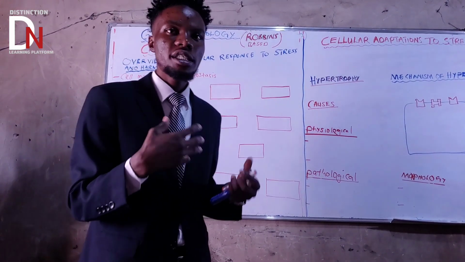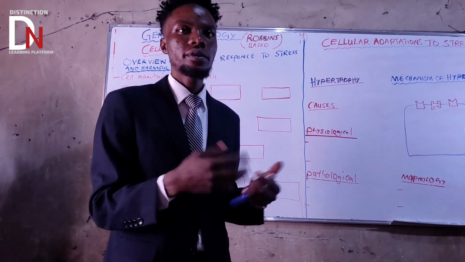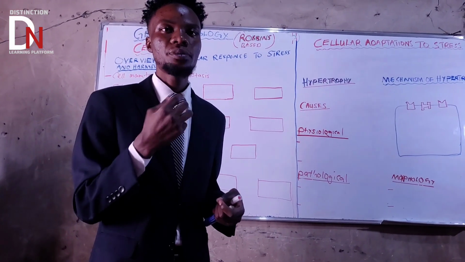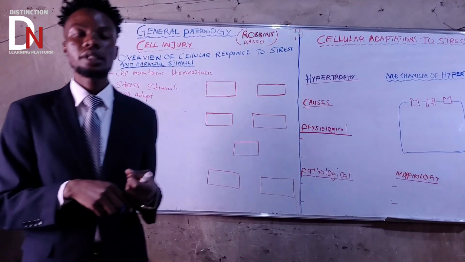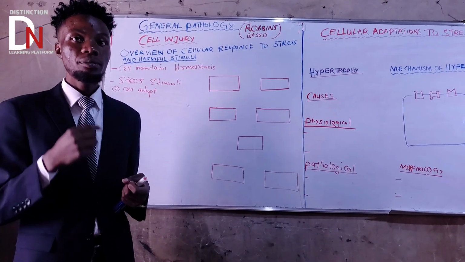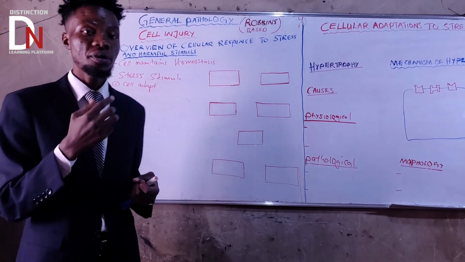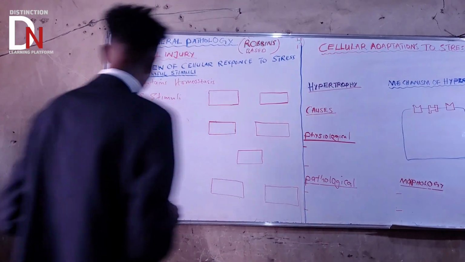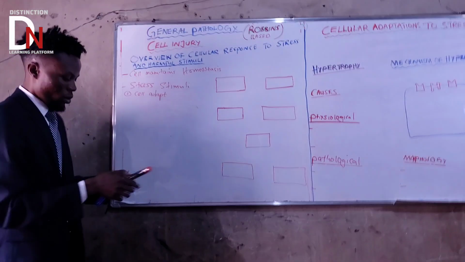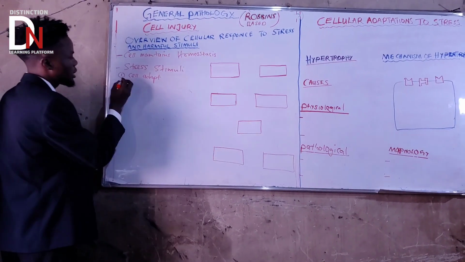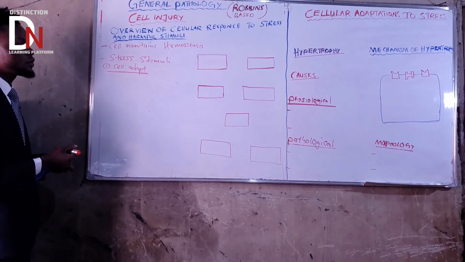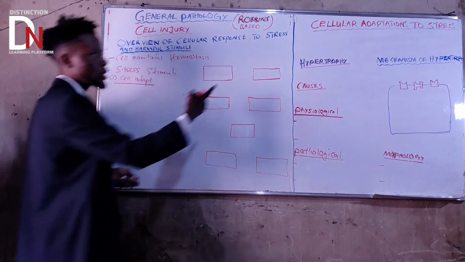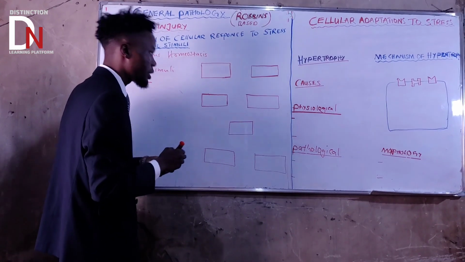Or maybe it's just going to start producing new cells, that is the metaplasia. So that's how a cell can respond if it is exposed to normal stimuli such as stress. And remember that normal stimuli can also be pathological. Why? Because if it is prolonged, it can lead to cell injury. So what I'm saying is, how do cells respond to stress stimuli? They adapt. That means cellular adaptation, which we'll talk about in the other section.